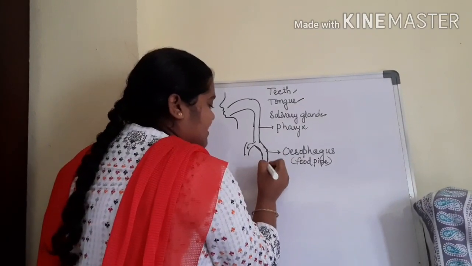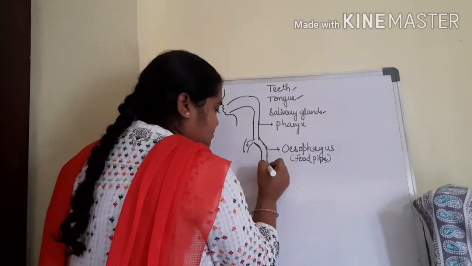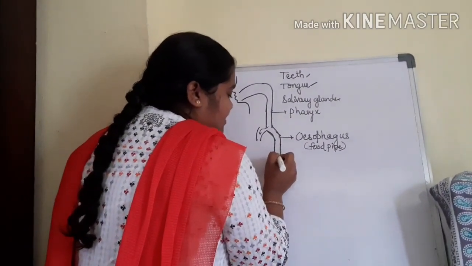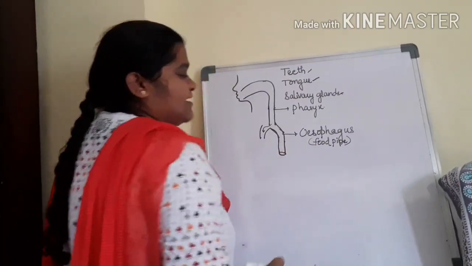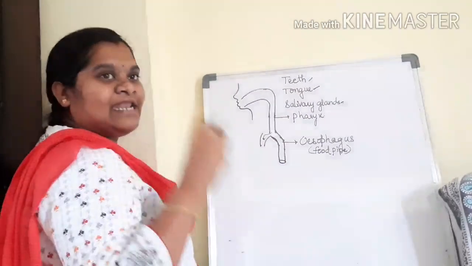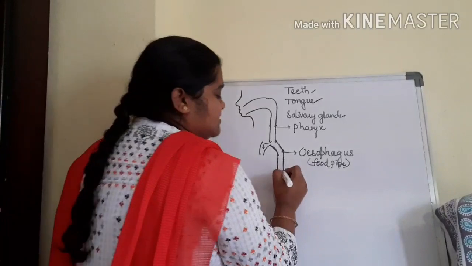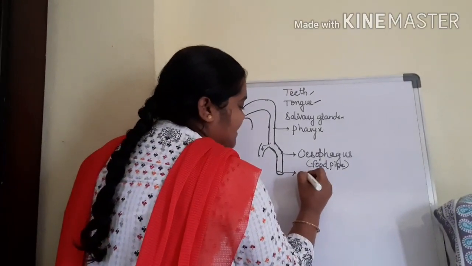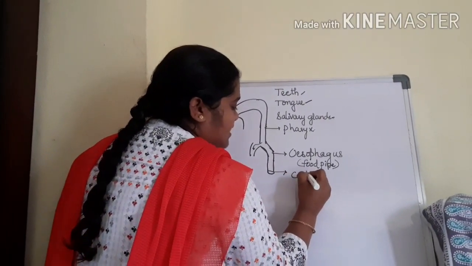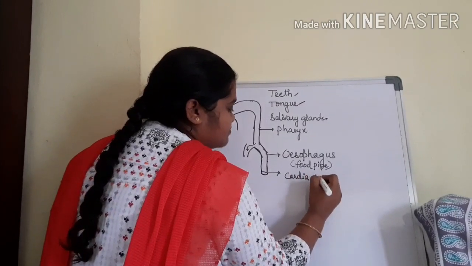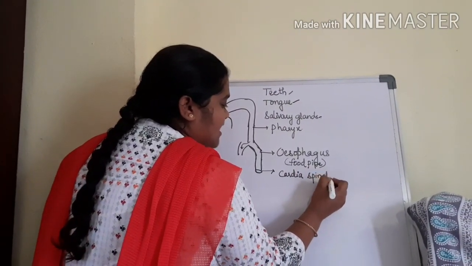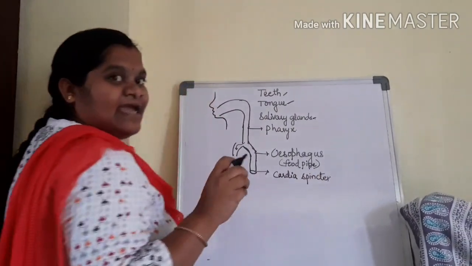And the esophagus continues as a tube-like structure, and here one gate-like or wall-like structure is present, called a sphincter, named cardiac sphincter, like a gate.